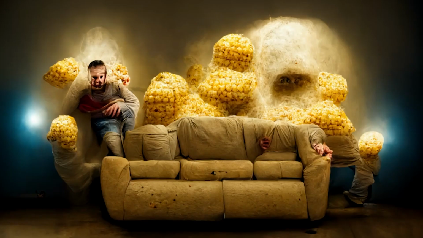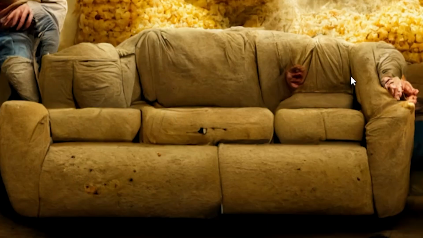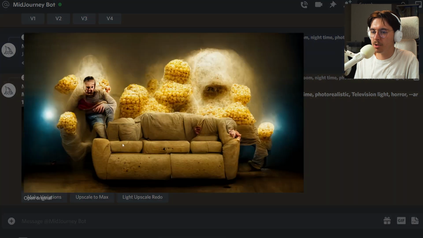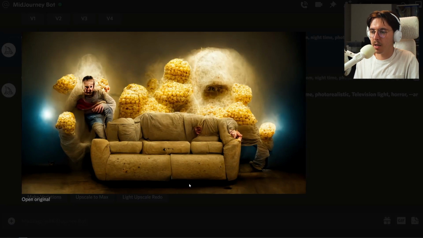It's tough to get really good results that make sense. I feel like it takes a lot of practice. There are some people that get incredible results on this thing. But this looks pretty whack. The couch looks pretty good. It's definitely not in a living room. Let's see. Man made of popcorn hiding under couch. Okay, there is no man made of popcorn hiding under a couch.